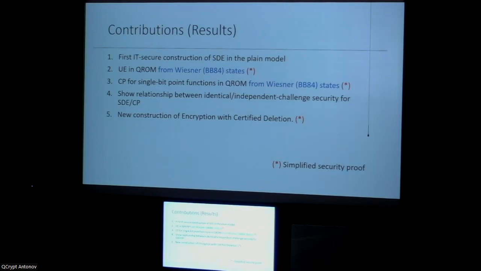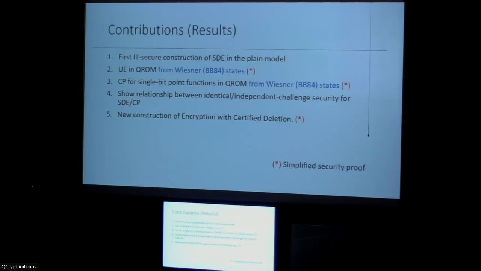So our contributions, I will list them here. Firstly, we achieve the first information theoretically secure construction of single decryptor encryption. Next, we achieve unclonable encryption in the quantum random oracle model and copy protection for point functions in the same model using unentangled Wiesner states, whereas prior work used coset states.